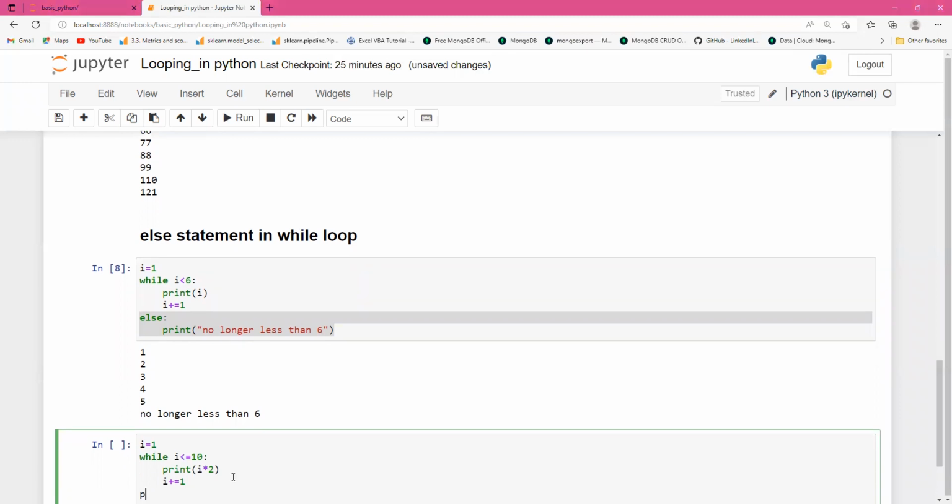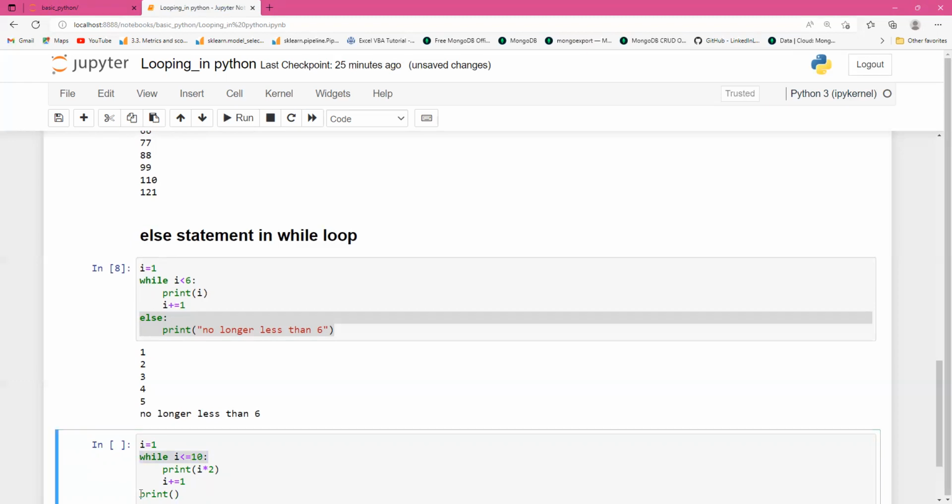Now else, print. When the value of i becomes 11, it will not go to the while loop, it will go to the else part.